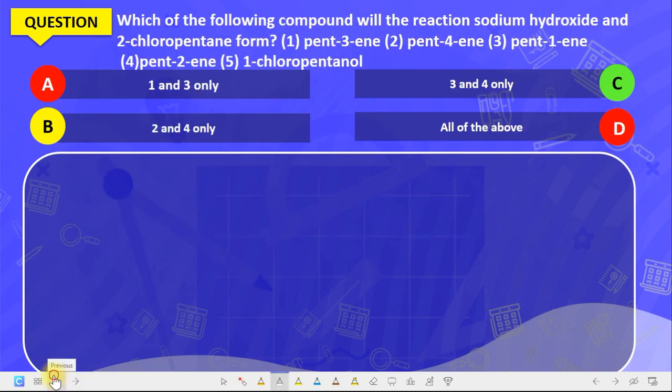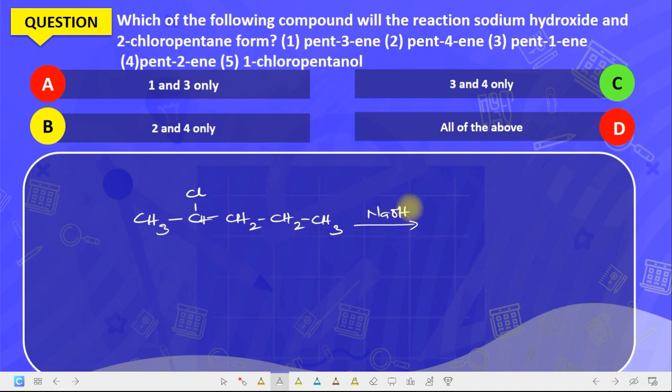Now you have the question here. The question says, which of the following compounds will react in the reaction between sodium hydroxide and 2-chloropentane? Now 2-chloropentane is CH3, then we have C, Cl, H here, CH2, CH2, 1 2 3 4, and then CH3. This 2-chloropentane reacts with sodium hydroxide.